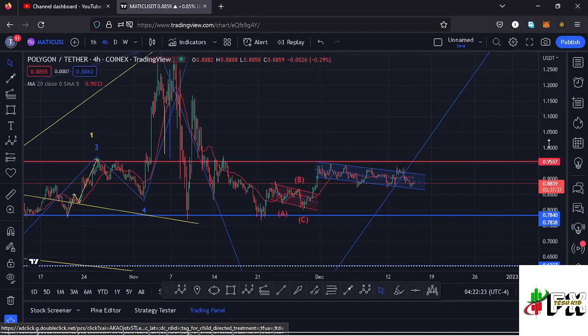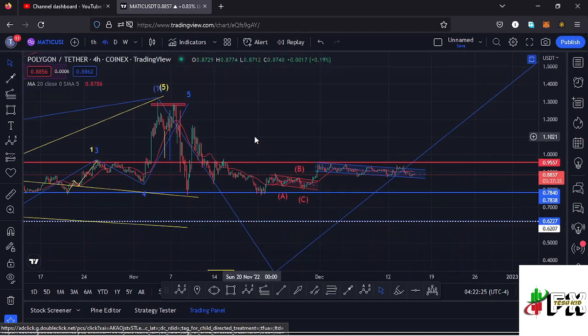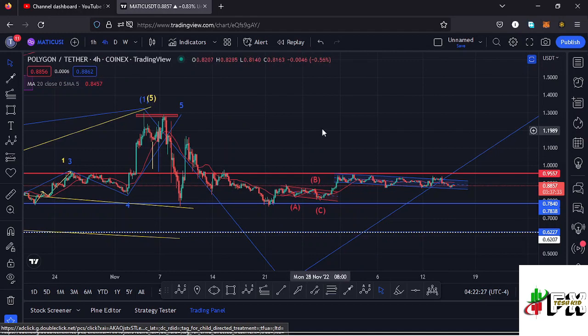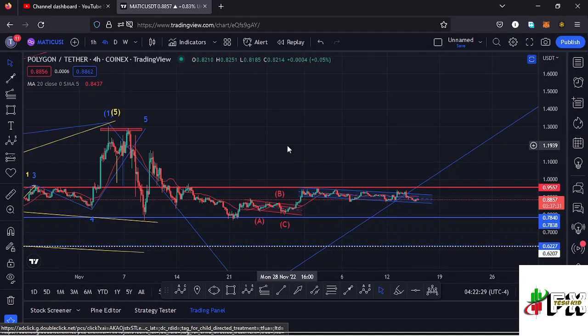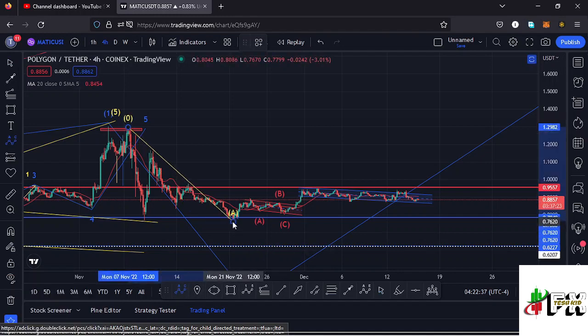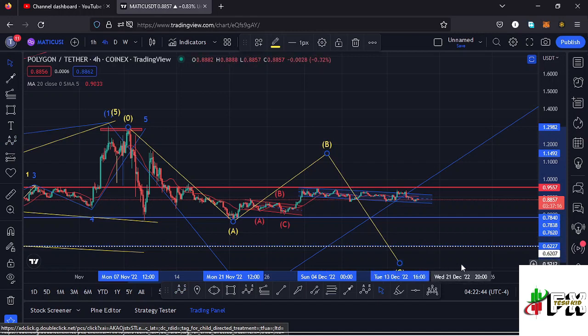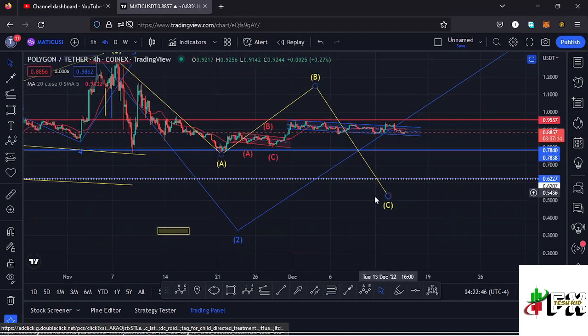Getting back to the ABC corrective structure, there are two ways we can have that ABC corrective structure, and that is what is going to give me my short-term scenarios. The very first way we can have that ABC corrective structure is having this as a massive wave A. Then right now I'm expecting the formation of that wave B before we continue pushing even lower in the formation of that wave C, which should fully maximize the formation of that higher Elliott wave count 2.